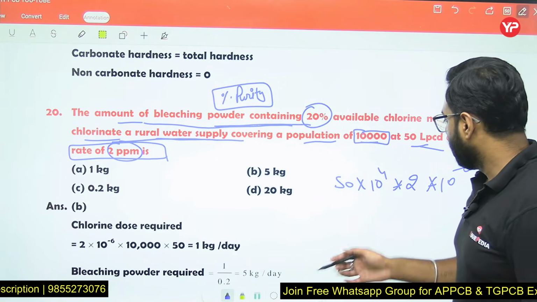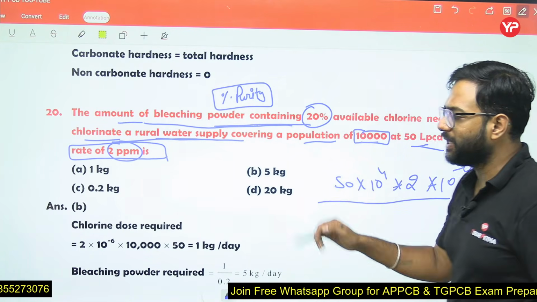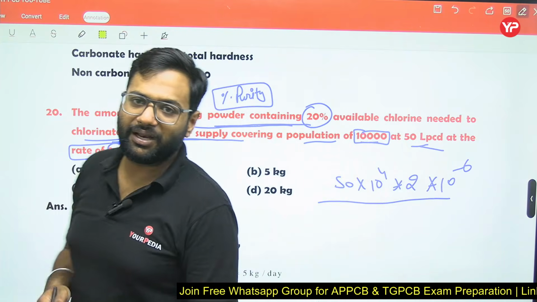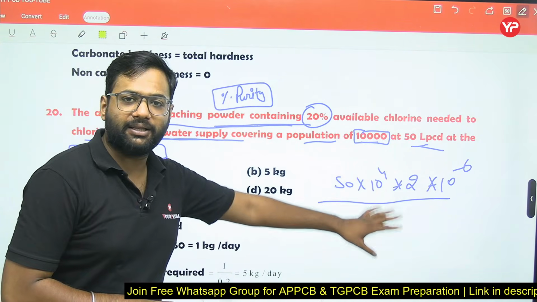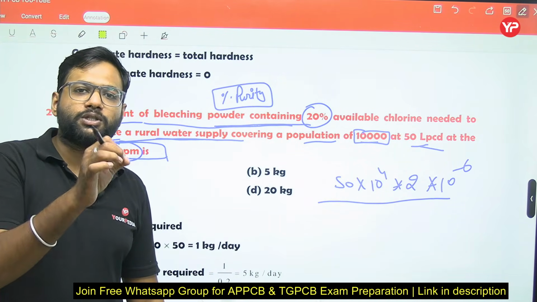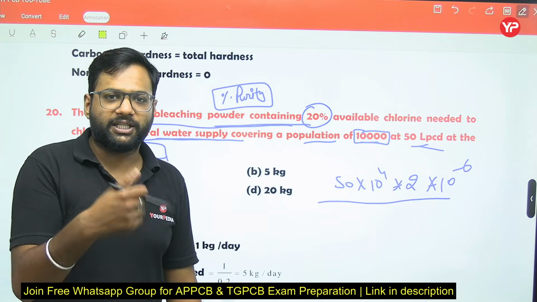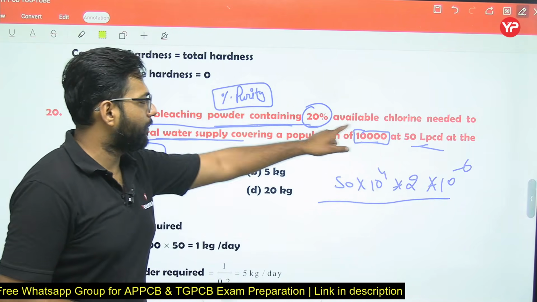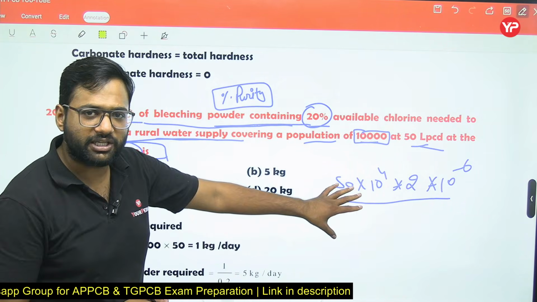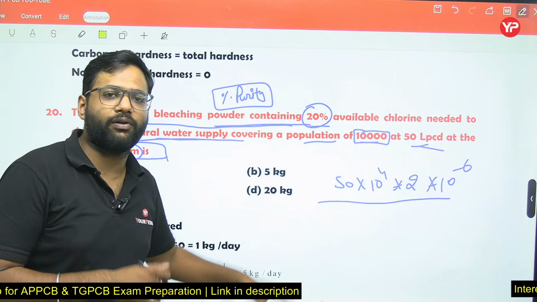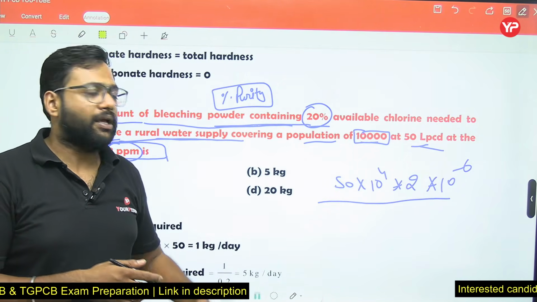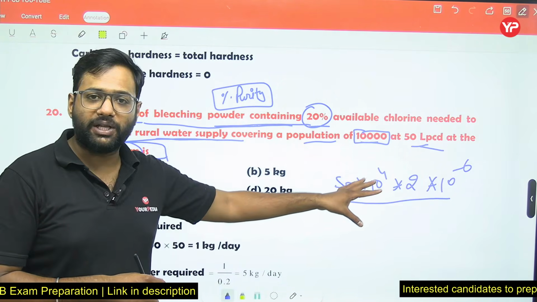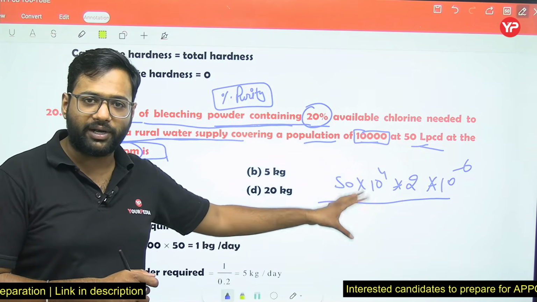But remember, we are adding bleaching powder. This is the requirement of the chlorine, but bleaching powder is not 100% pure. The percentage purity of bleaching powder is given as 20%. That means if we add this amount of bleaching powder, only 20% of it will work.